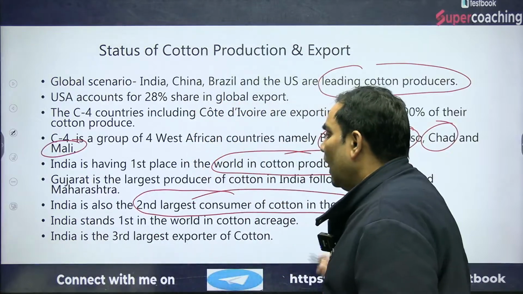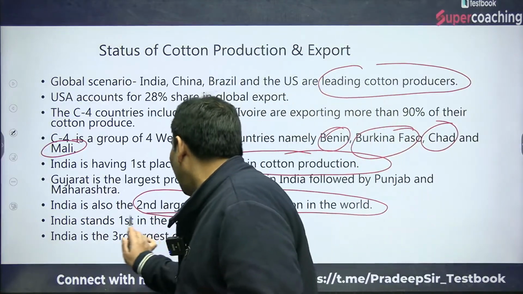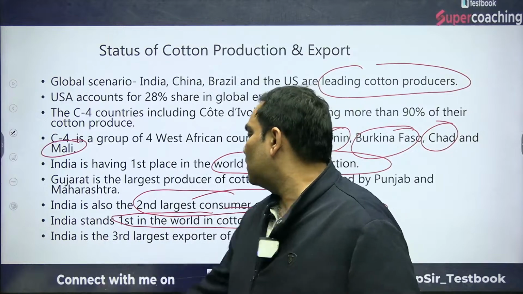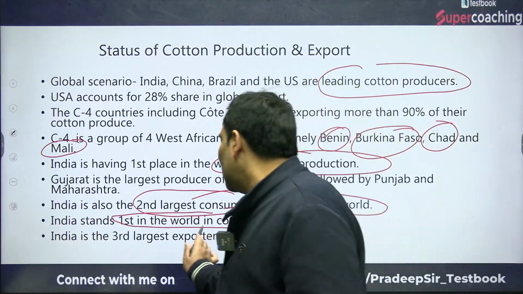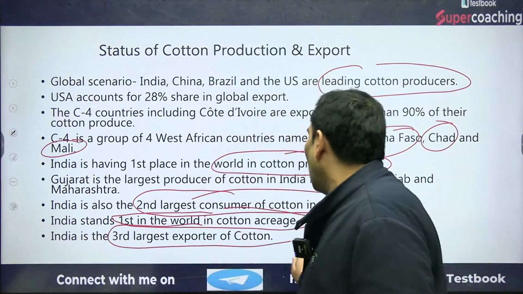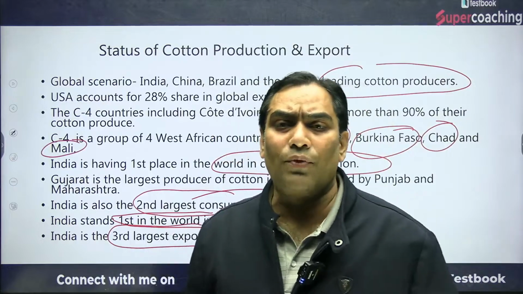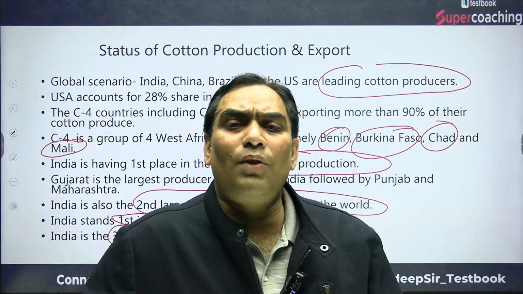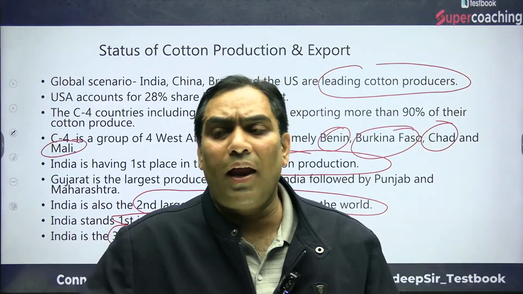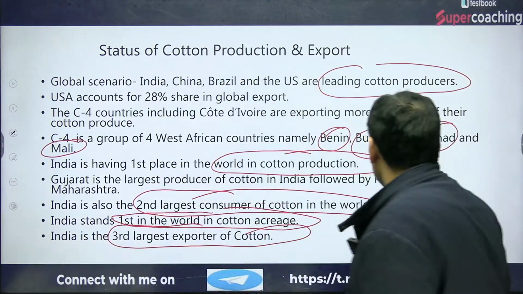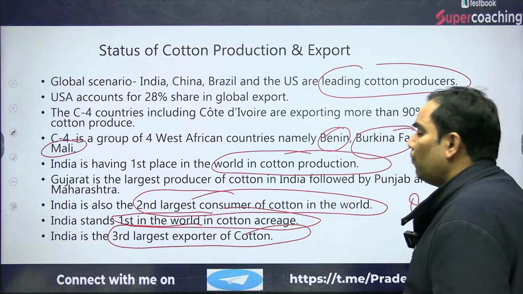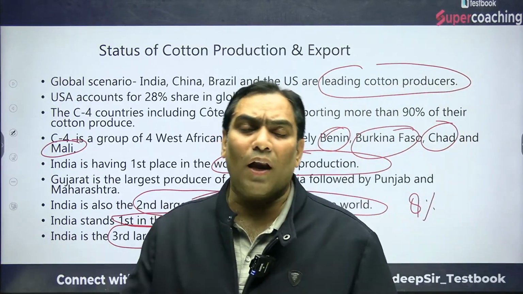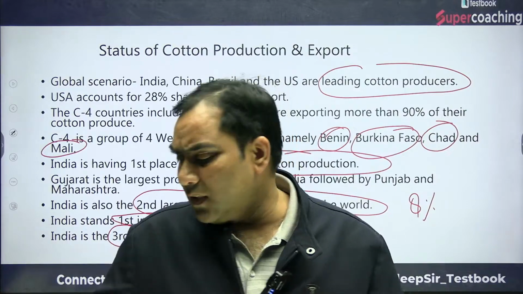India stands first in the world in cotton acreage. And India is the third largest exporter of cotton. It accounts for 8% of the world cotton export. So this is about the status.